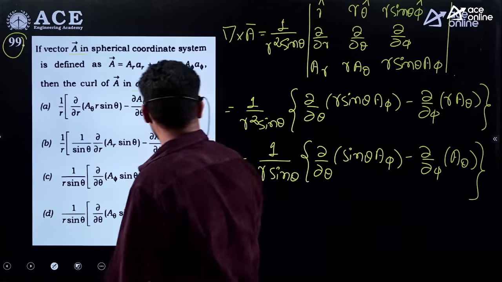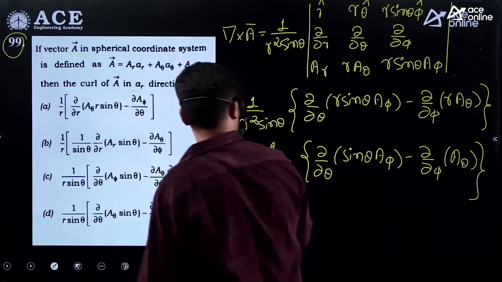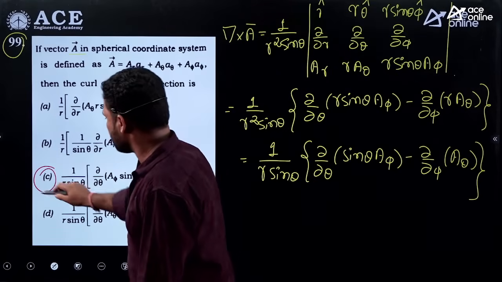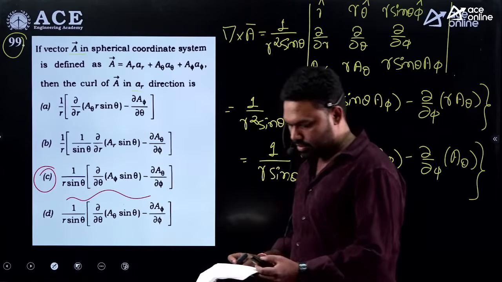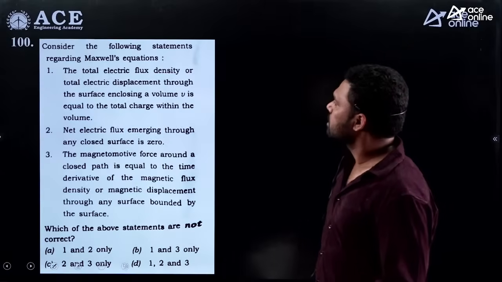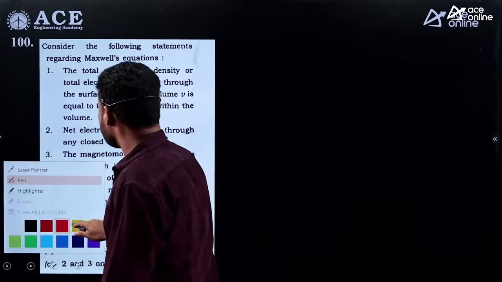If you check out the option here, 1 by r sine theta, dr d phi d theta. So option C is the answer. Correct? Fine. Next. So this is purely on the statements here.